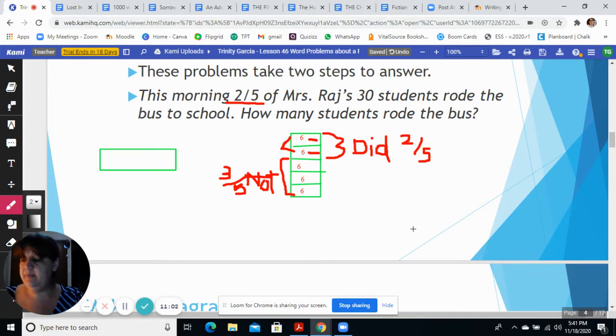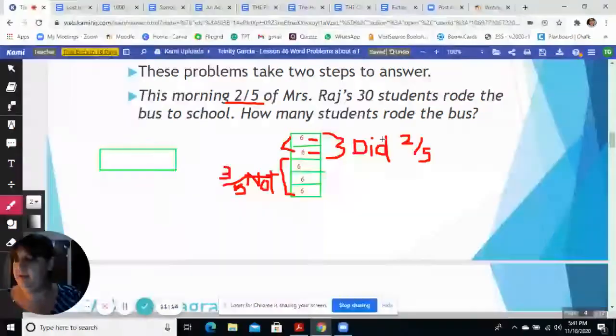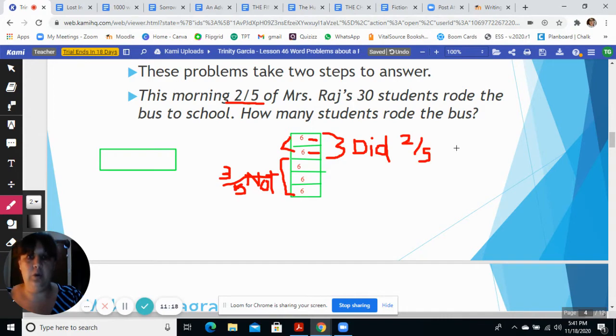And then we can check the answer by adding the fractions. So here we have our 12 students that rode the bus. If we add 2/5 and 3/5, we can see that we have 1 whole. So we did our math correctly. We would have 5 over 5, which would be 1 whole. So we could see that we have it divided up equally.